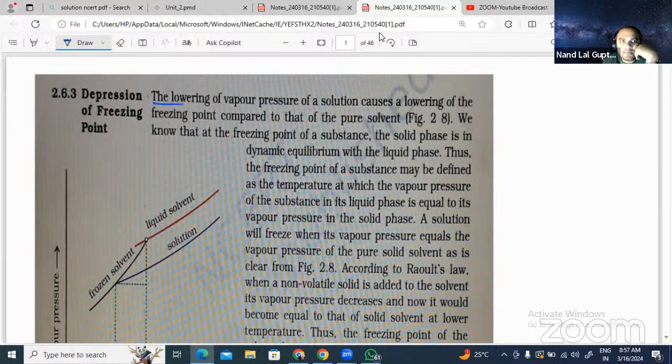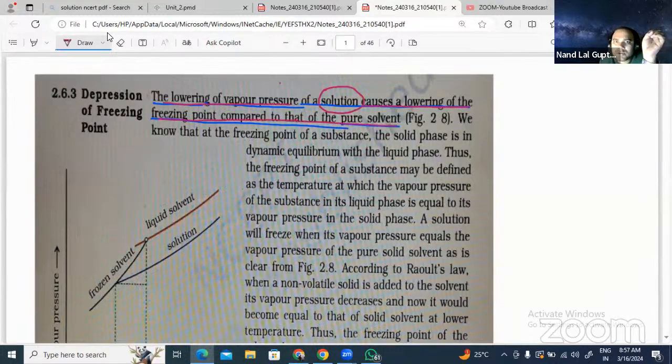So what is there? The lowering of vapor pressure of solution causes lowering of the freezing point compared to that of pure solvent. This line itself is saying very clear things: because you are adding a non-volatile solute, vapor pressure will be lowered. So you got to know delta TF is equal to TF naught minus TFS. Yes or no?